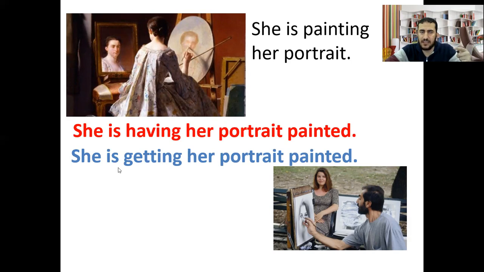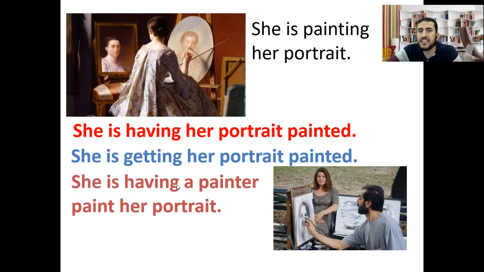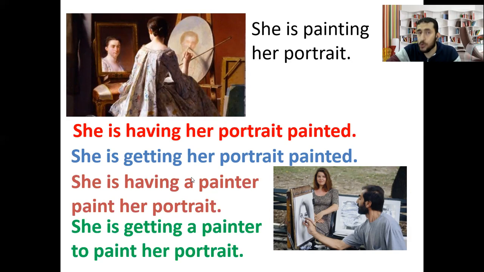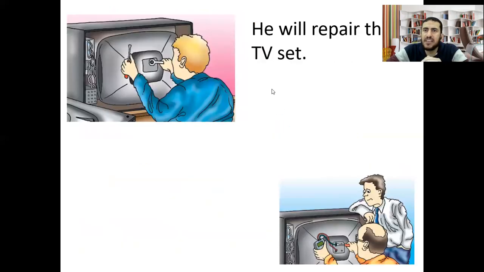Look at the examples in causative. She is having or she is getting. Then the object, her portrait. Then the past participle of the verb, painted. We can say also she is having a painter paint her portrait, or she is getting a painter to paint her portrait. Okay, is this example clear? Okay, now let's have another example.